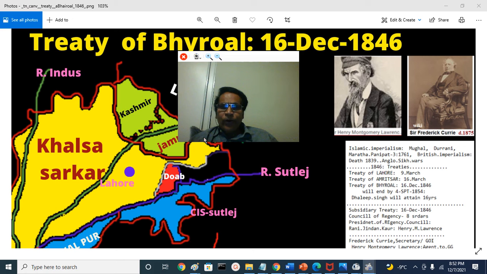After the treaty, they occupied and collected the indemnity. They became very close to the prominent courtiers of the Lahore Darbar. Maharaja Duleep Singh was the youngest son of Maharaja Ranjit Singh.